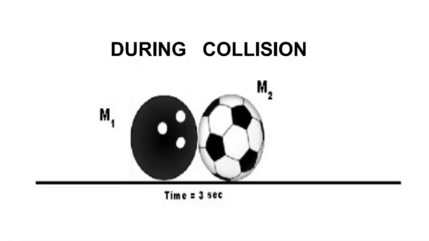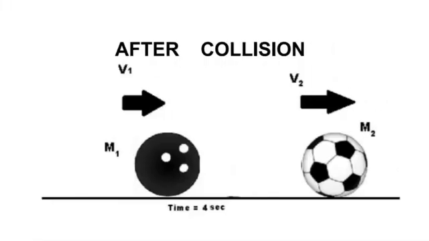Now in the third situation, that is after collision, both have collided. Now body A and body B move with velocities v1 and v2. So before collision, the two bodies were moving with initial velocities u1 and u2, and after collision, they are moving with velocities v1 and v2. Everything else is the same. Body A and body B have masses m1 and m2, only the velocities change to v1 and v2.